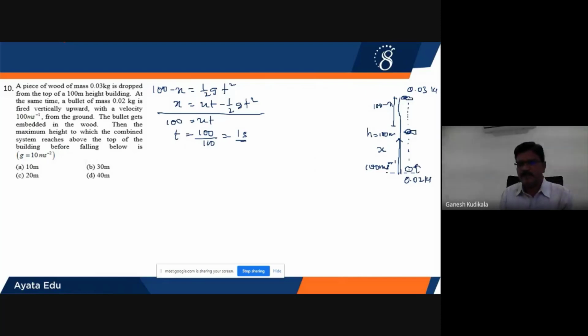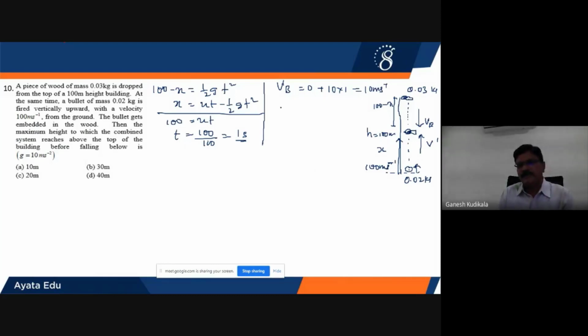Now at this particular position, let us calculate the velocities of the block as well as the bullet. The block we call Vb and the bullet we call V dash. So the velocity of the block, because it is a freely falling body, u is 0, g is 10, and time is 1 second. It is 10 meters per second.